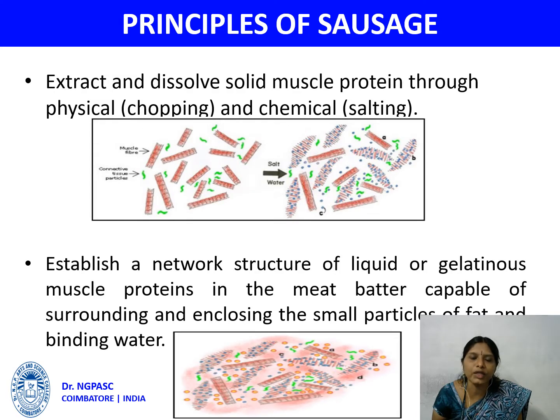Now we are moving on to the principles of sausage. The first principle is to extract and dissolve solid muscle protein through physical and chemical methods. The physical method includes chopping and the chemical method includes the salting process. They establish a network structure of liquid or gelatinous muscle protein in the meat batter, capable of surrounding and enclosing the small particles of fat and binding water. This is the second principle.